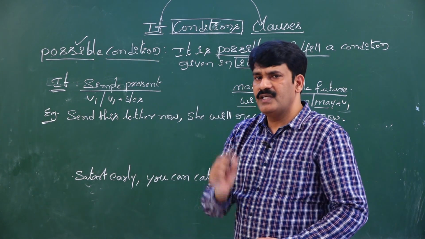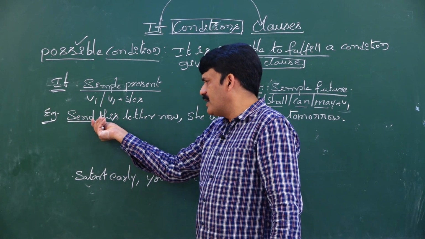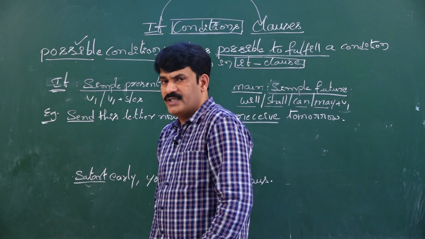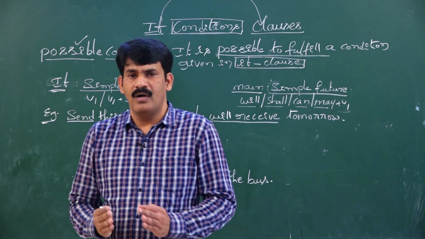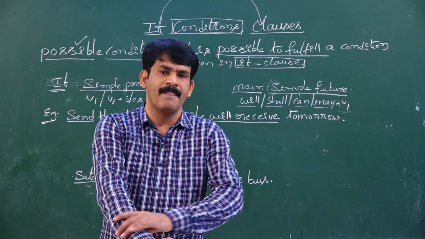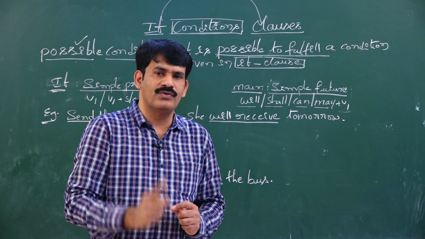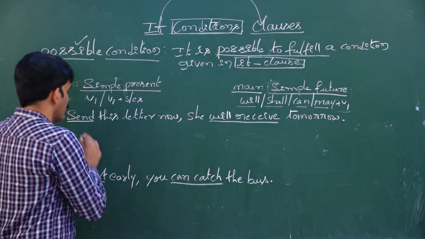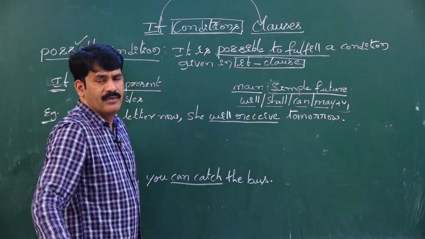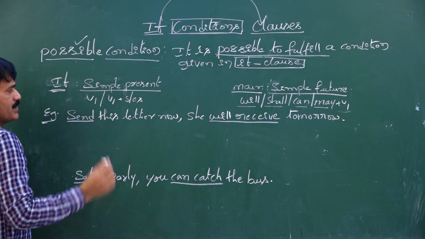My dear children, the easy technique to remember is, if you find a sentence with a direct main verb, that is an imperative sentence, or if you find both sentences in present tense, or one sentence in present and one sentence in future tense, you blindly confirm this sentence can be converted only into possible condition. So this is clear and I confirm the sentence can be converted into possible condition.